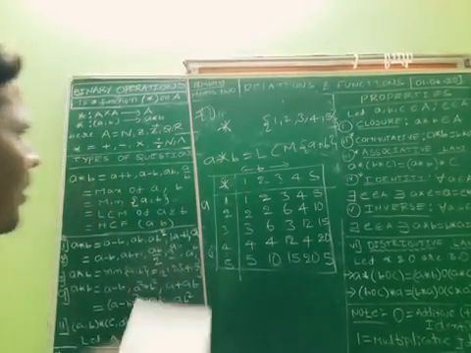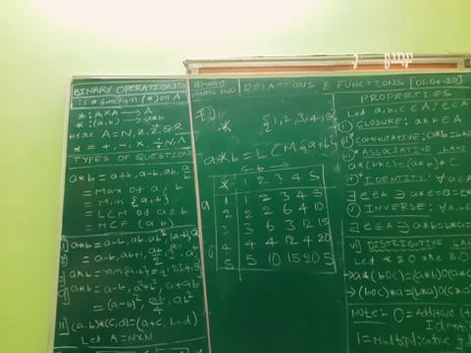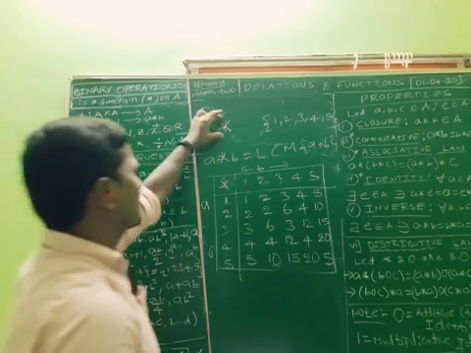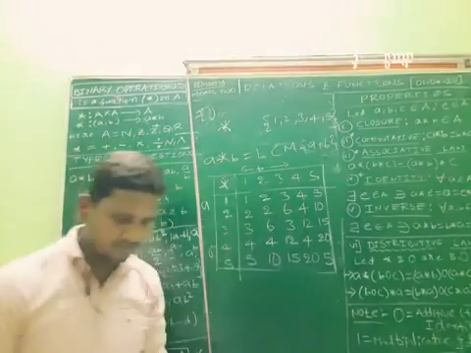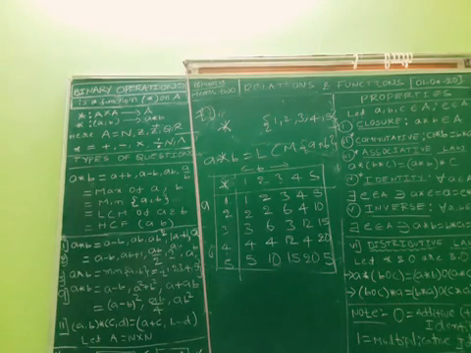Is it clear? We found the LCM of the given set 1, 2, 3, 4, 5 with respect to the operation star. They define the operation star as LCM of A comma B. So here the operation table for the given operation star can be given as the table, right?